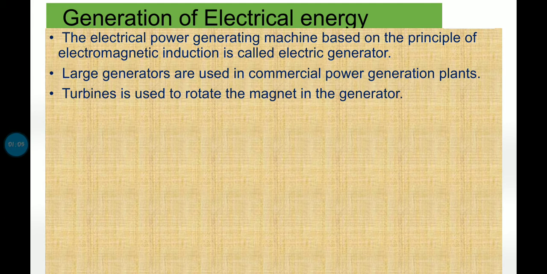Different types of sources are used. It can be liquid or gas to rotate the turbine, and hence the turbine rotates the magnet which is present in the generator, and this results in the generation of electricity. The size or the design of the turbine depends on the source of the energy used to rotate the turbine, right? So all this we have studied in our previous lecture.